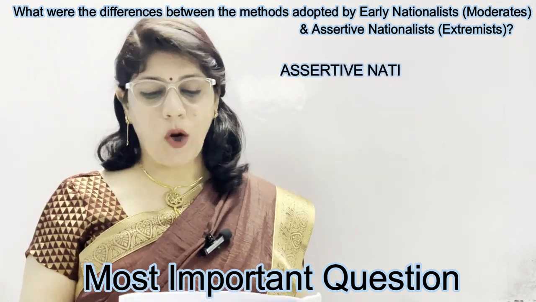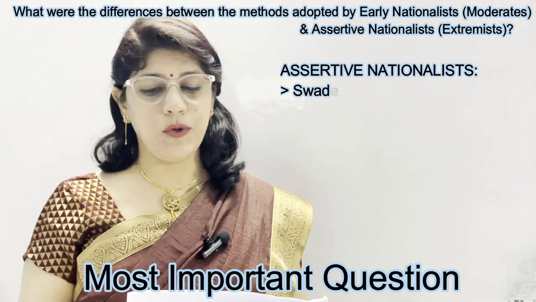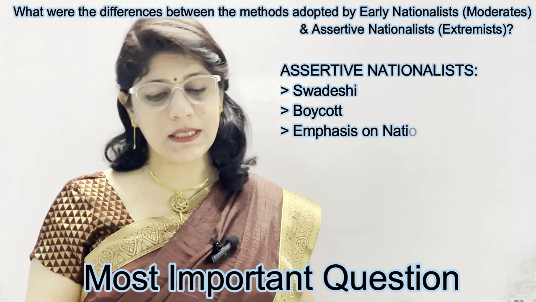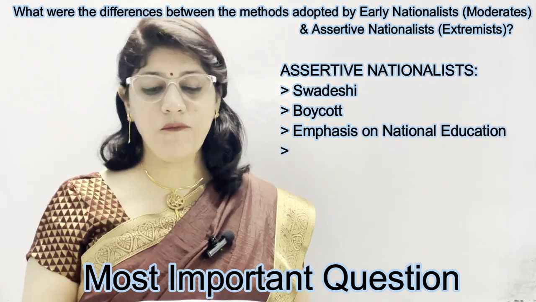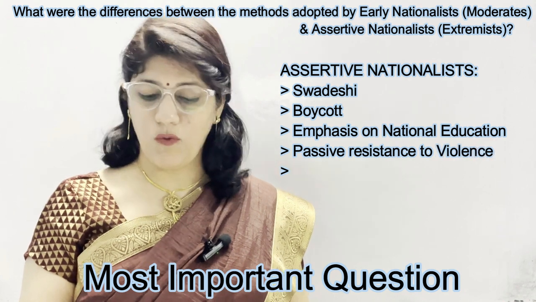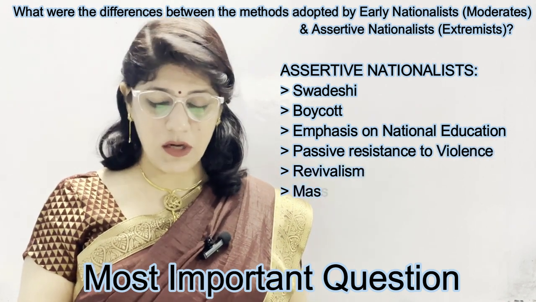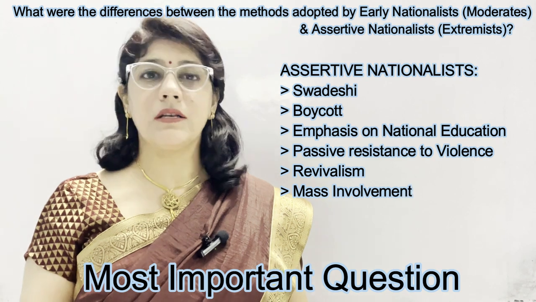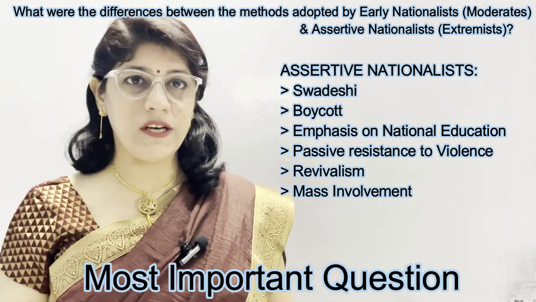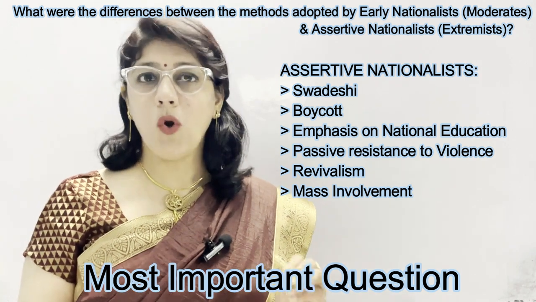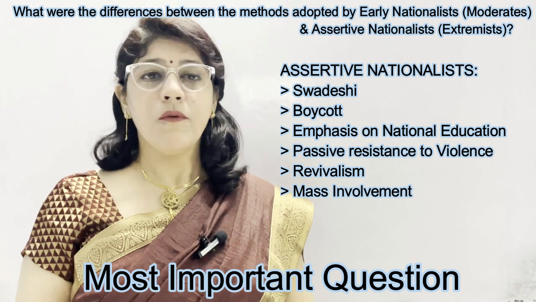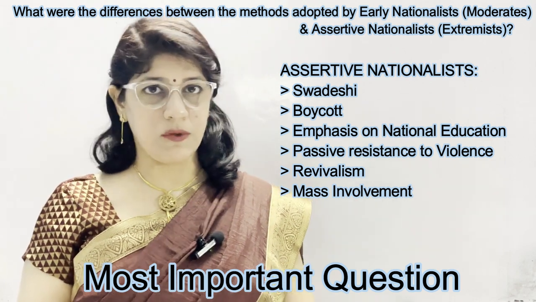Then methods adopted by assertive nationalists, or you can say extremists. Swadeshi, the first point you need to explain. Second, boycott. Third, emphasis on national education. Fourth, passive resistance to violence. And then revivalism and mass involvement are sub-points in this heading. You need to explain all these points and you should prepare one long answer from these two chapters, because this is the most important question from my point of view from these two chapters.